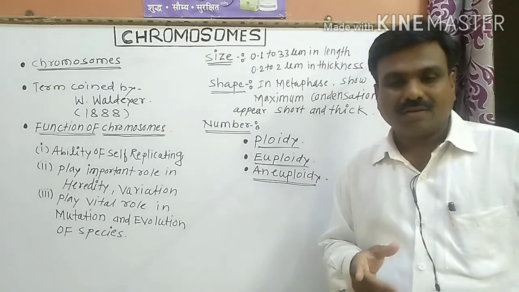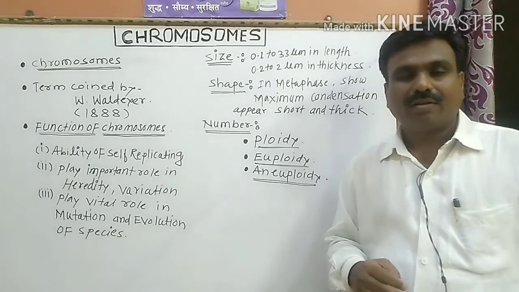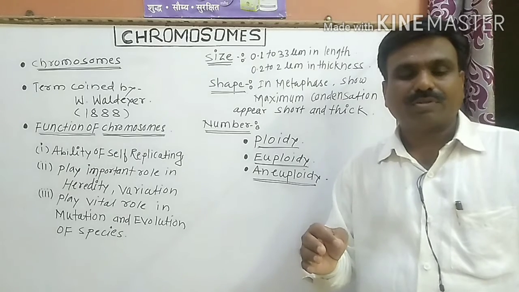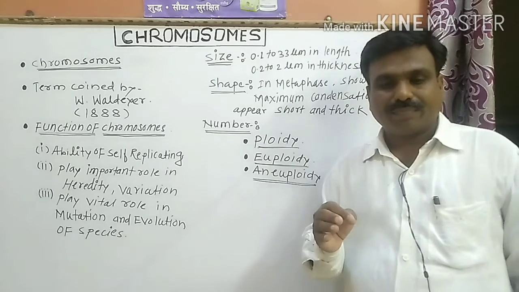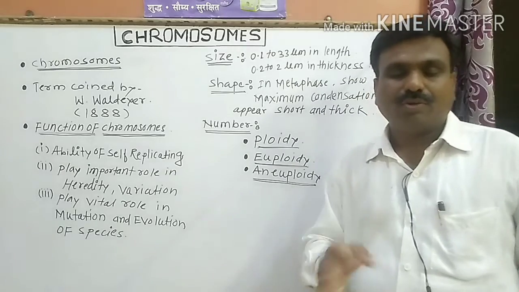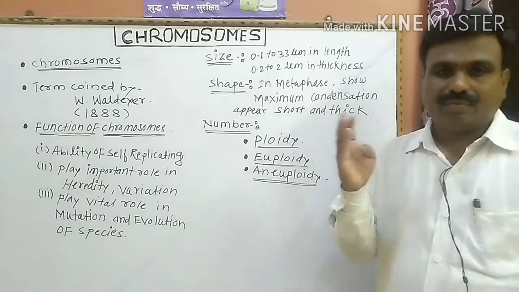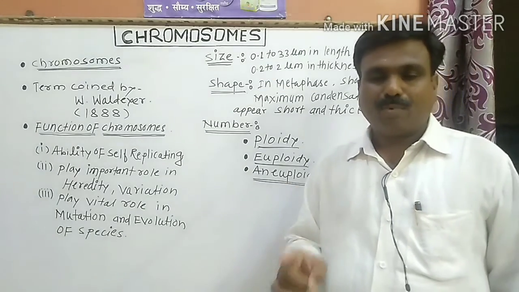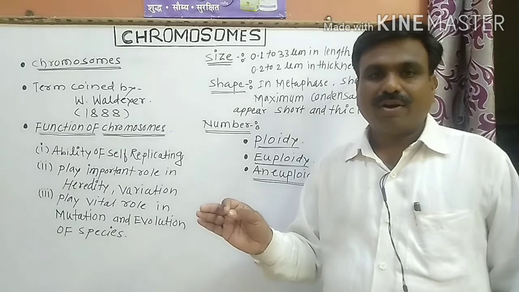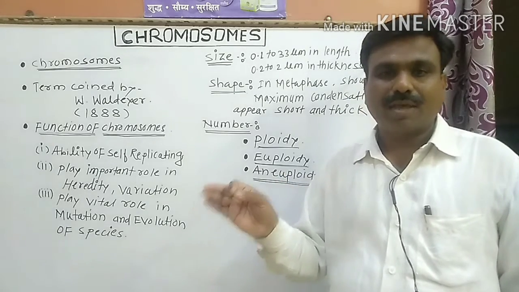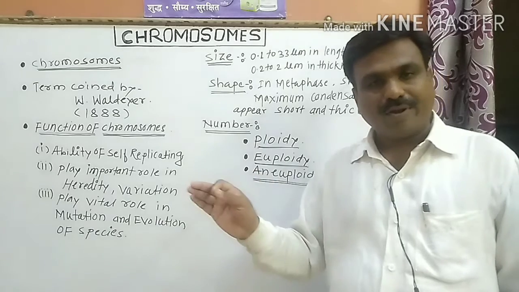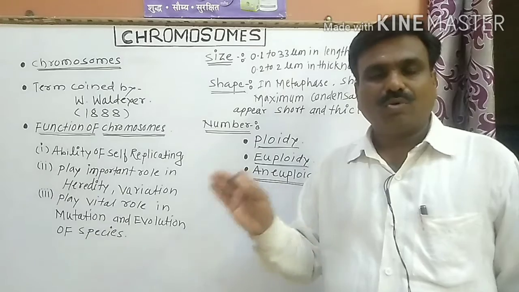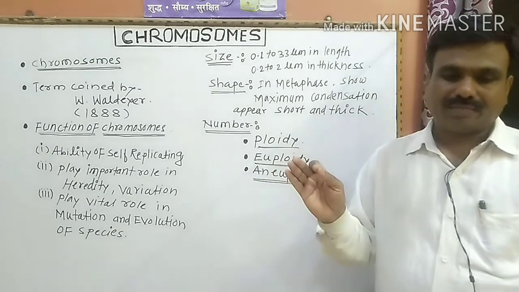Haploid means one set of chromosomes, diploid two sets, triploid three sets, and tetraploid four sets of chromosomes.